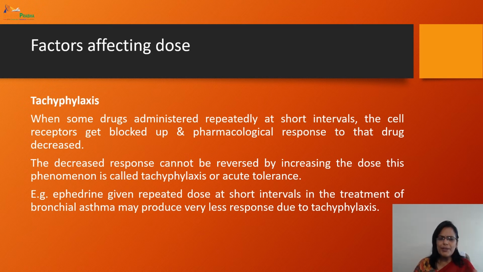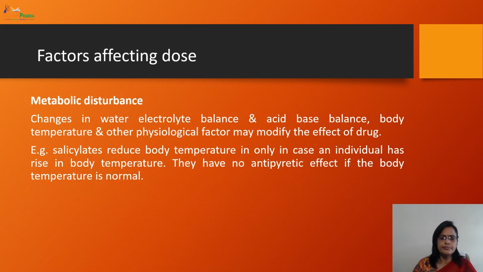So keeping in view all these factors which we discussed, a dose regimen is decided. Thus these factors are very important to consider for a patient. Now moving to one more factor, which is metabolic disturbances. Changes in water electrolyte balance, acid base balance, body temperature and physiological factors may modify the effect of the drug.